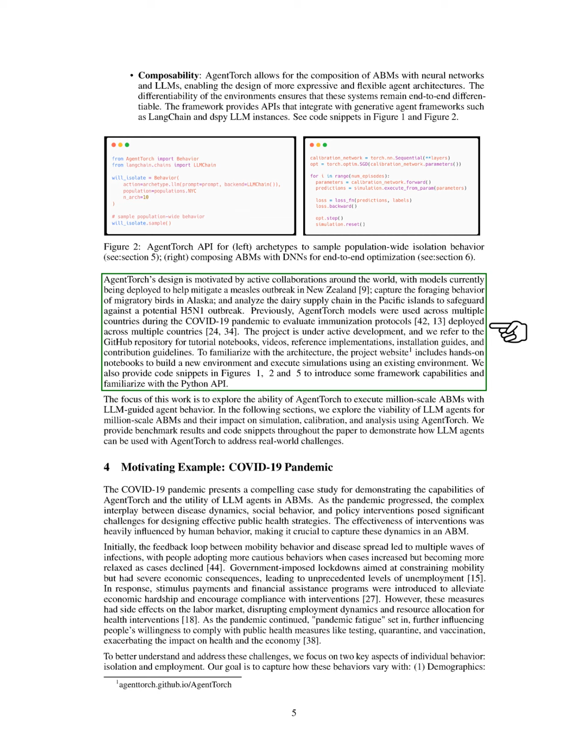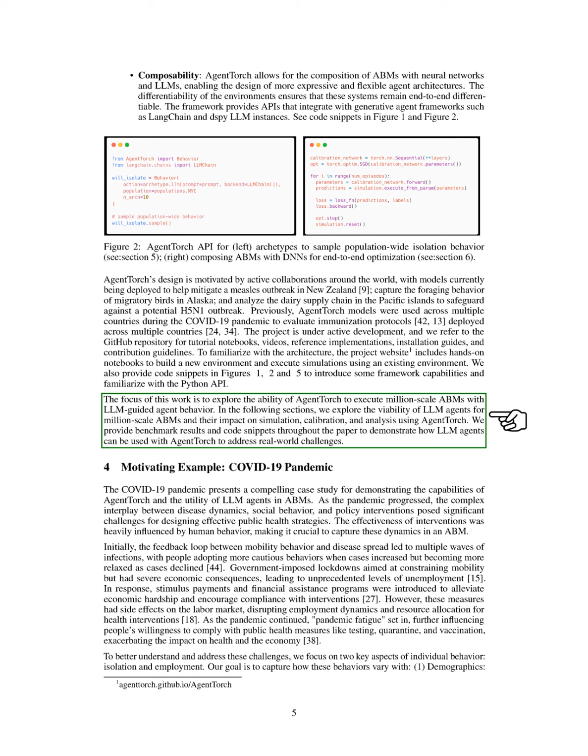The project is actively developing, and we encourage exploring our GitHub repository for tutorials, videos, and installation guides. The project website also offers hands-on notebooks for building environments and running simulations. Throughout this paper, we will examine the effectiveness of LLM agents in million-scale ABMs, showcasing benchmark results and code snippets to illustrate how these agents can tackle real-world challenges.